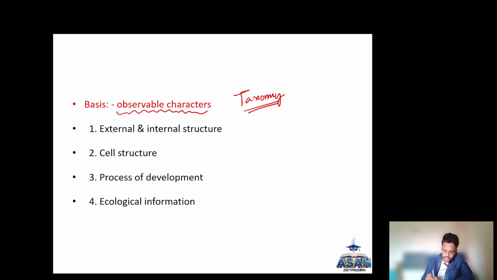They are the external and internal structure of the organism, the cell structure, the process of development of that organism, and the ecological information that we are getting from the organism. These are the four points that are used as observable characters to categorize organisms into certain taxons.